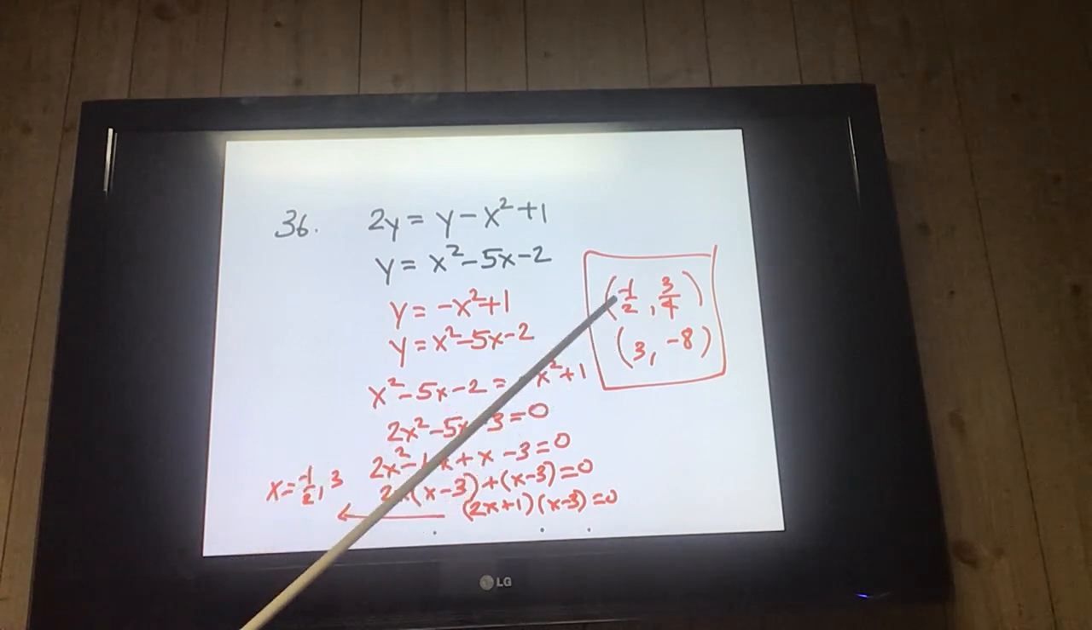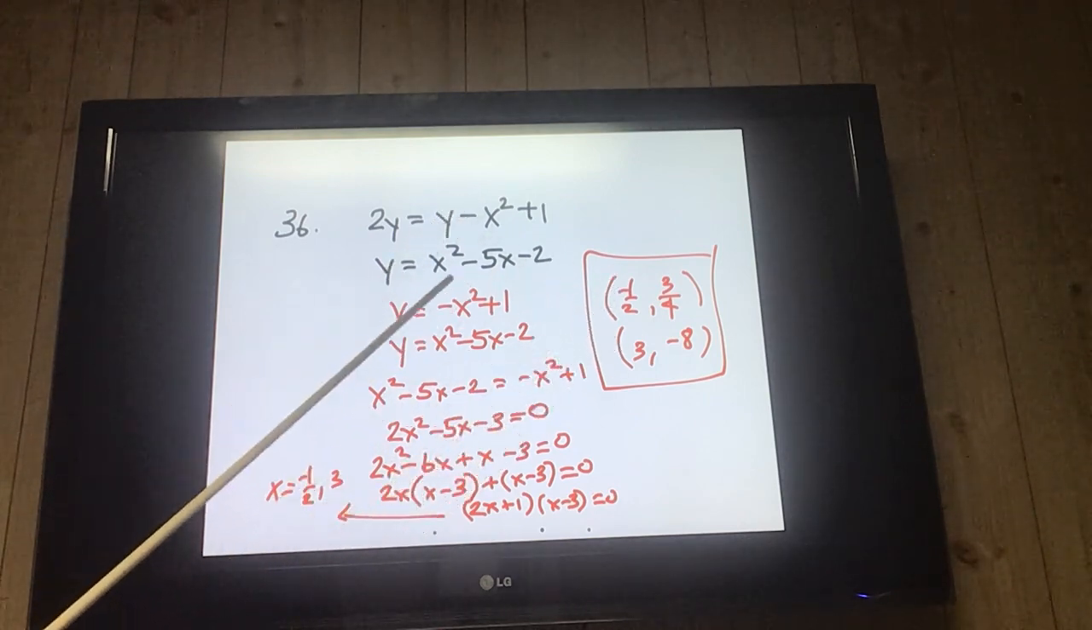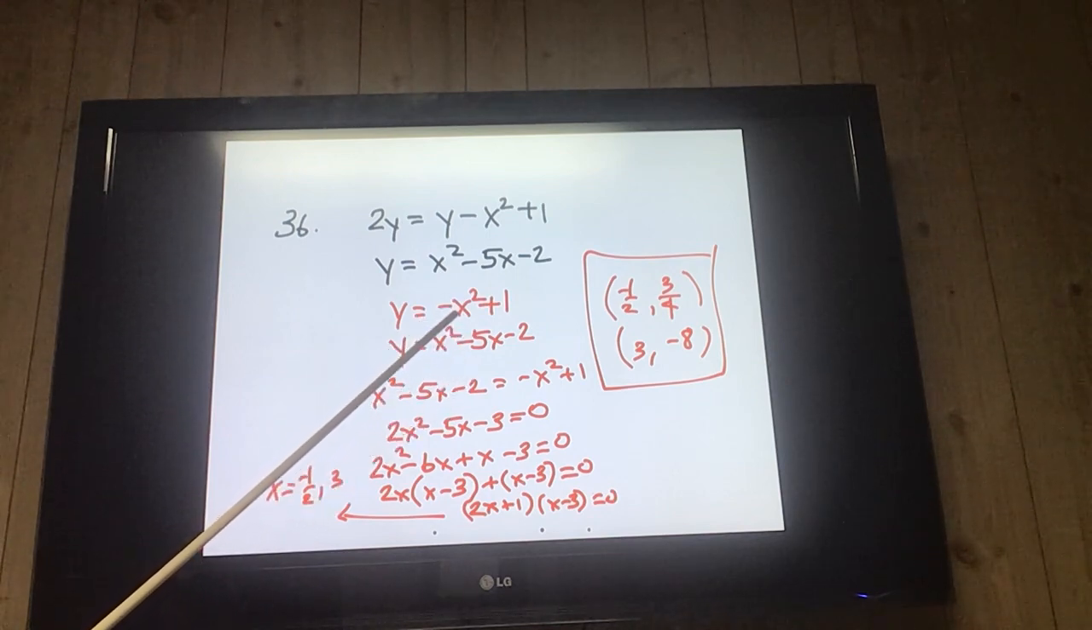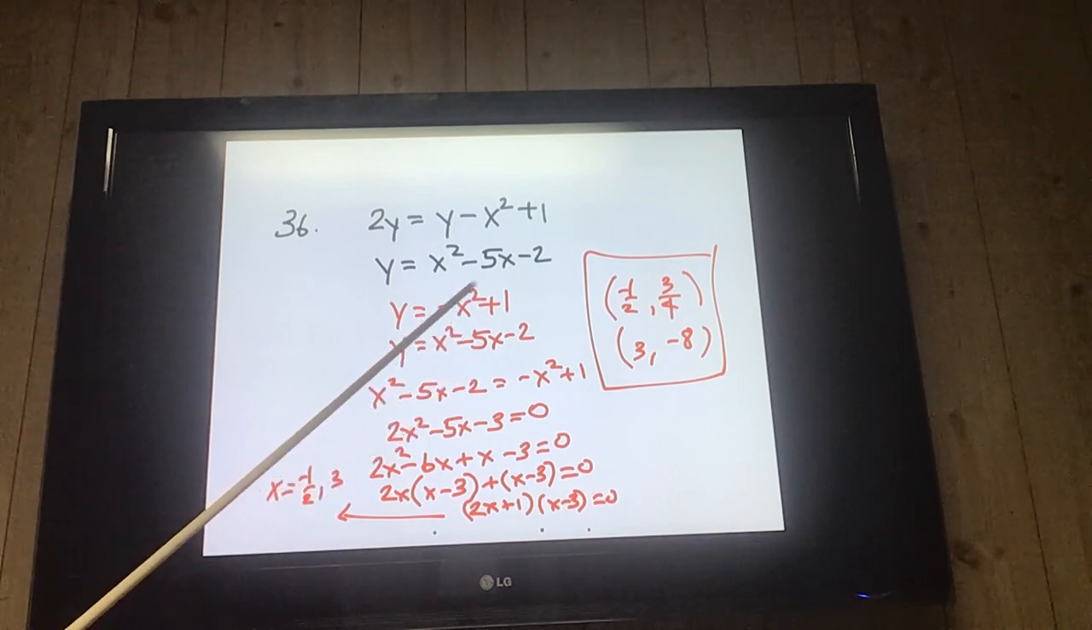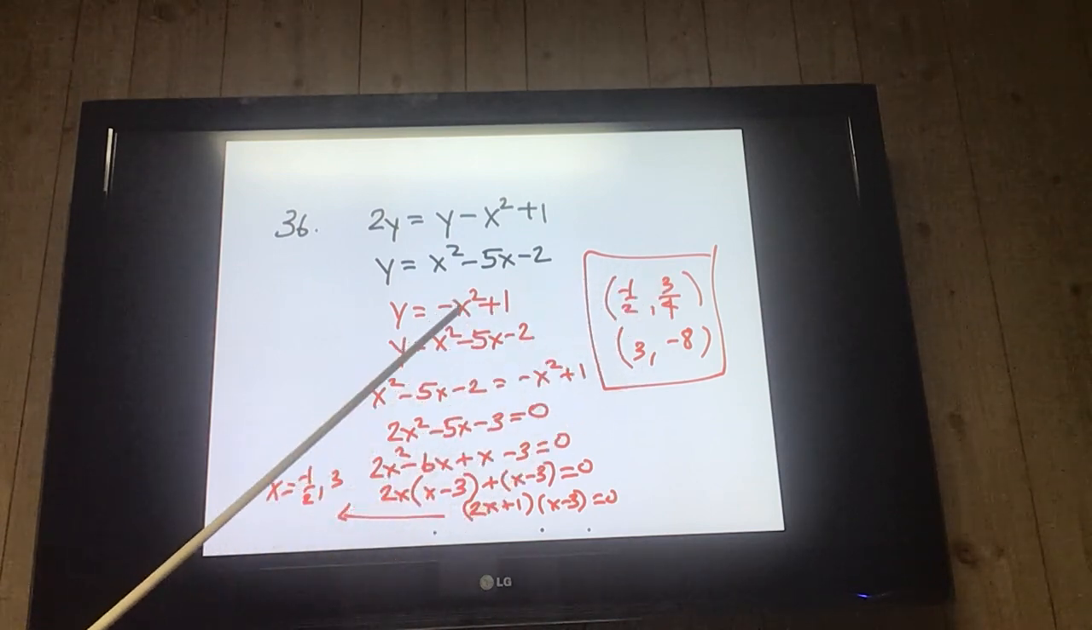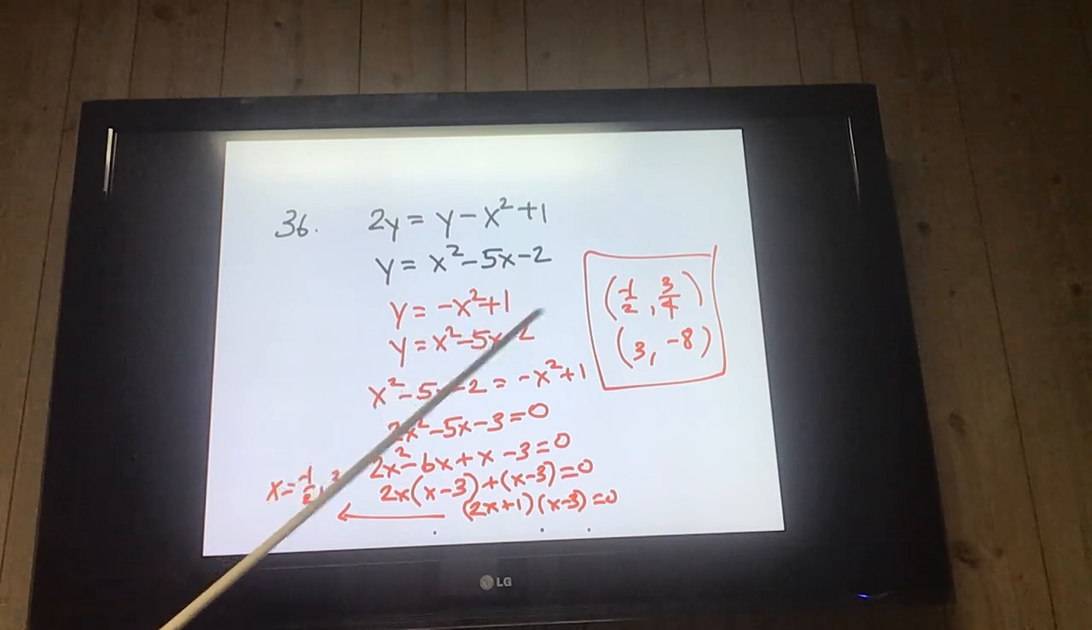Negative 1/2 and 3. Plug them back in to one of these. I think I plugged it in here. Negative 1/2 squared is 1/4. Minus 1/4 plus 1 is 4/4. That's 3/4. And I put the 3 in. Negative 9 plus 1 is negative 8.